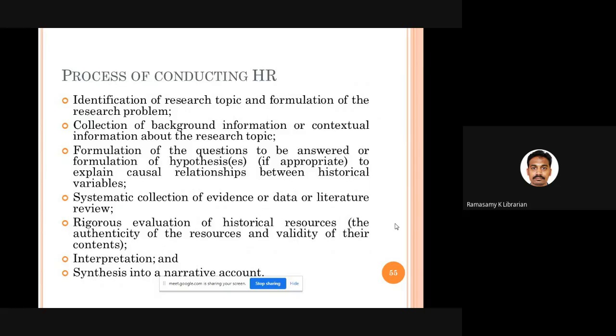You have to identify the research topic, formulate the problem, collect the background information, and formulate the questions. If possible, you can even formulate hypotheses. Have a systematic collection of reviews, evidences, and data. After the collection of evidences, you check the truthfulness and reliability of the evidences. Then based on the resources you collected, you write the interpretation and present the report. That is the process of historical research.